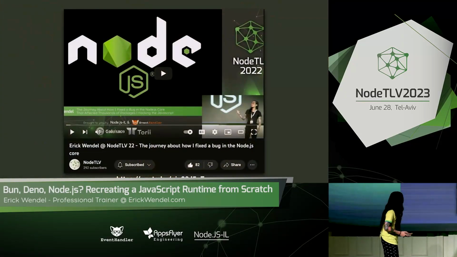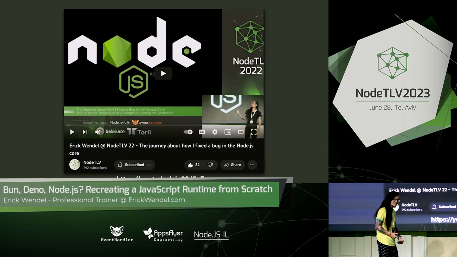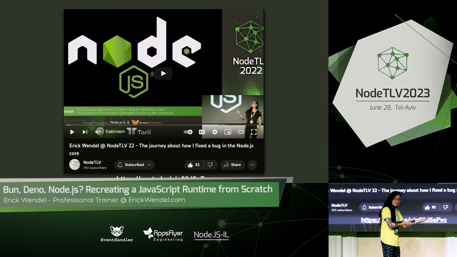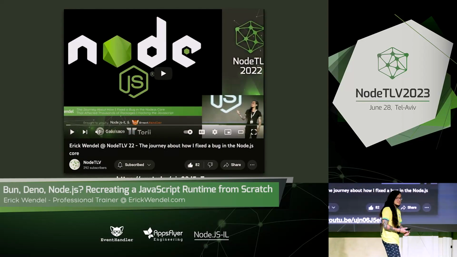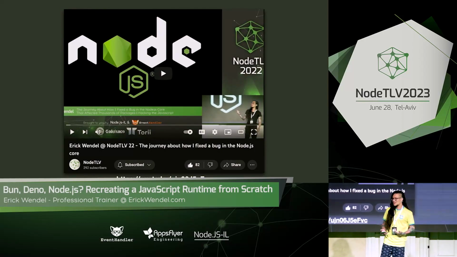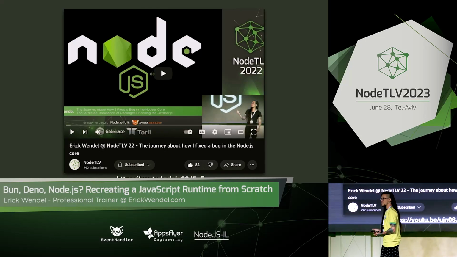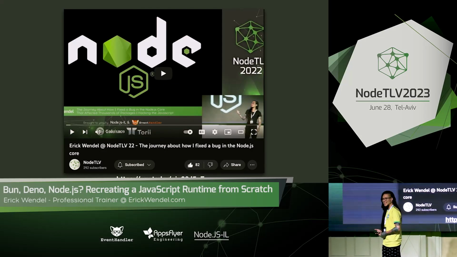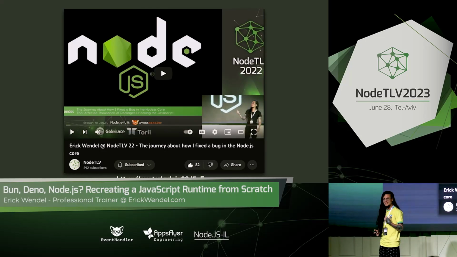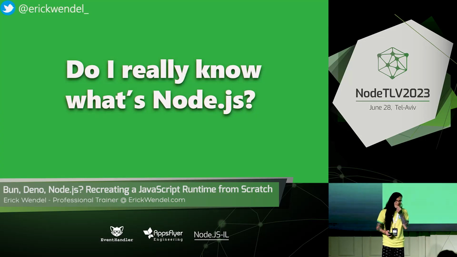Nice! So last year, I was on this amazing stage, showing how I fixed a bug in the Node.js core. It was something very crazy for me as well. But after this, I became a Node.js collaborator. So, you know that imposter syndrome, like, do I really know Node.js?